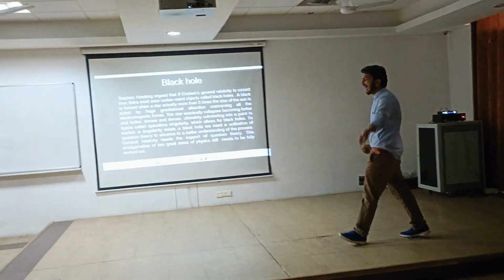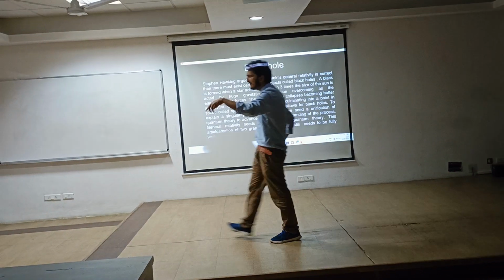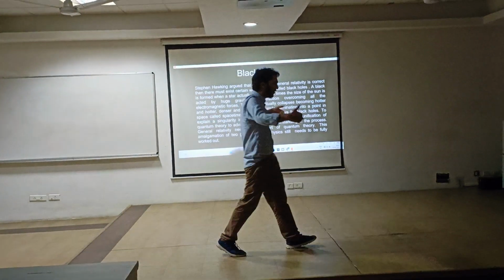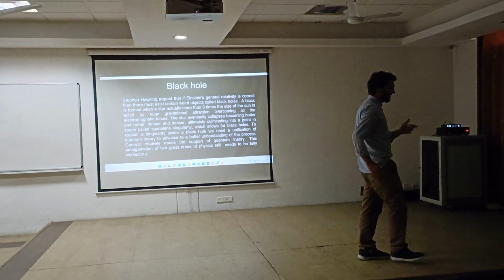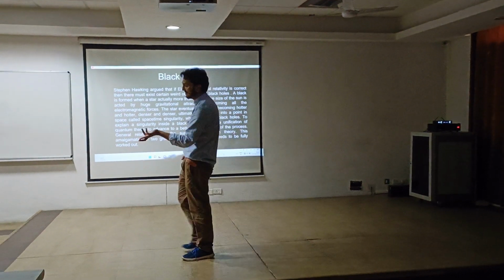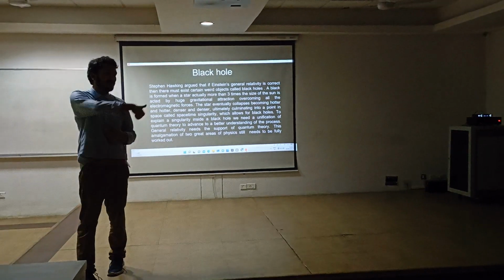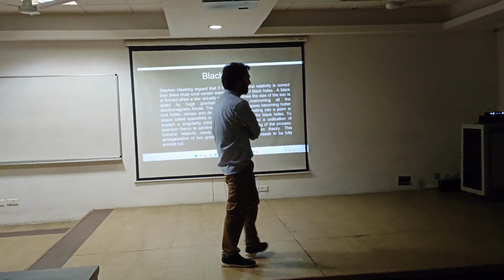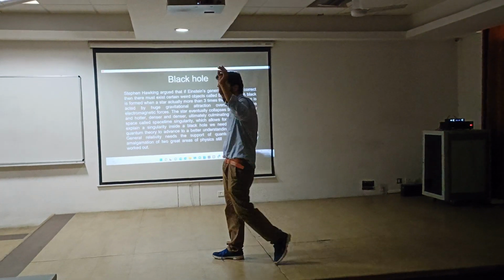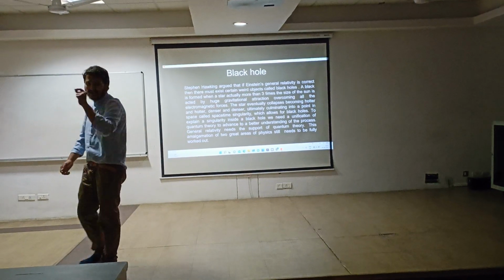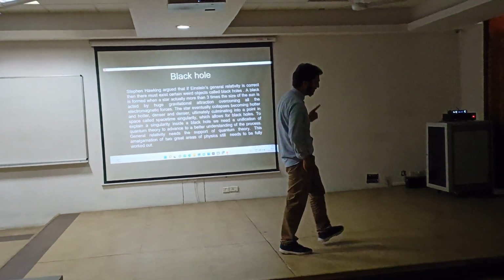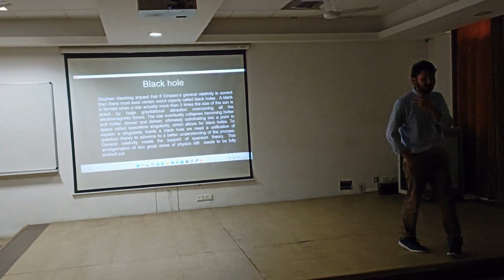A star more than 3 times the mass of the sun, when it undergoes huge gravitational attraction, eventually overcomes all the electromagnetic radiation on it. The general concept is that gravity is billions of times weaker than electrostatic force, but this is a special case. When the star eventually collapses, becoming hotter and hotter, denser and denser, it becomes smaller and denser again. Then we get a point in space called a space-time singularity, which is a region of space where nothing, not even light, can escape. In other words, a black hole.